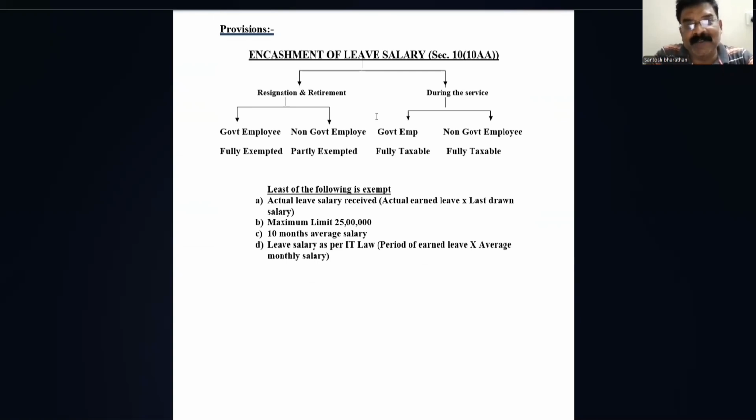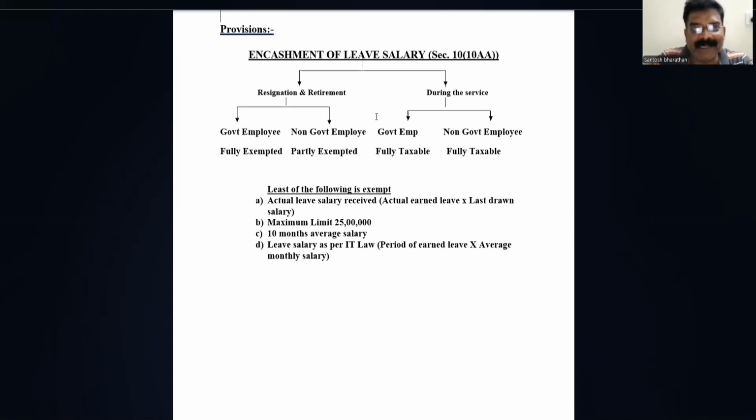If an employee receives leave salary during the service, either it can be a government employee, here we say an employee working in state or central government, or a non-government employee, basically working in a private company. Any leave salary received, irrespective of whether he is a government employee or a non-government employee, is fully taxable. That means in the service period, the working period, if they get any leave encashment, that is fully taxable.